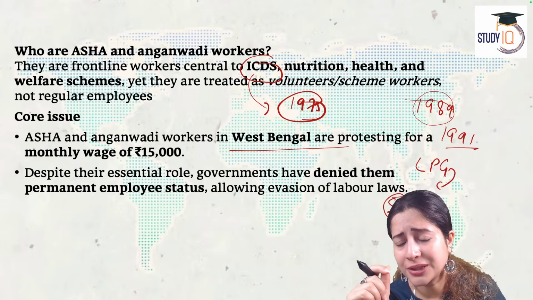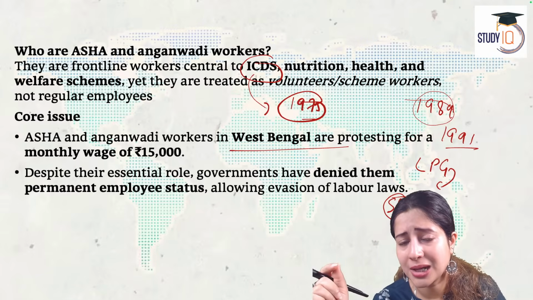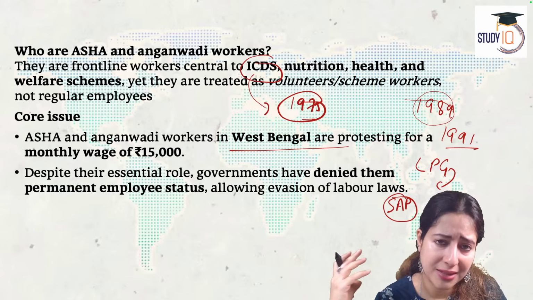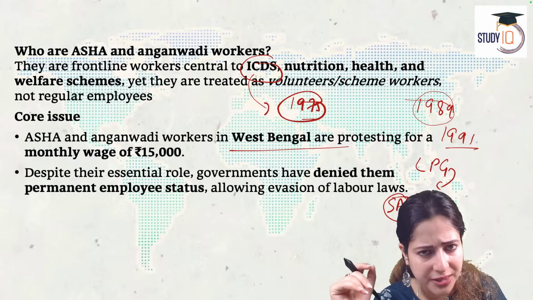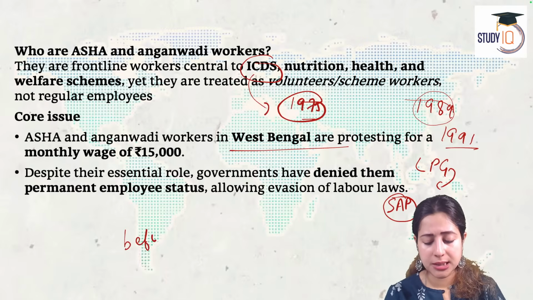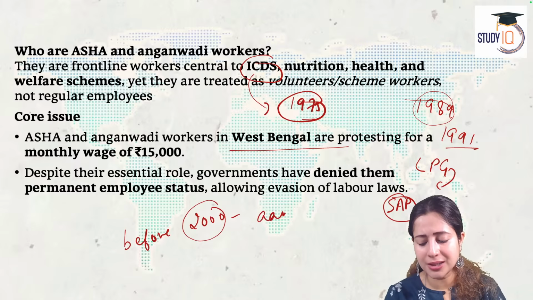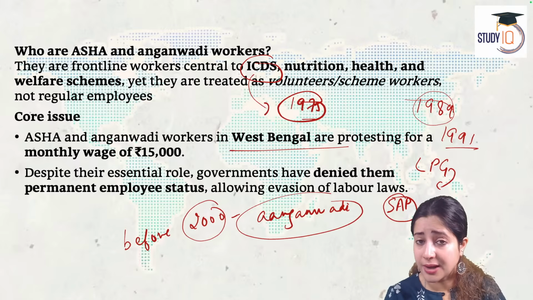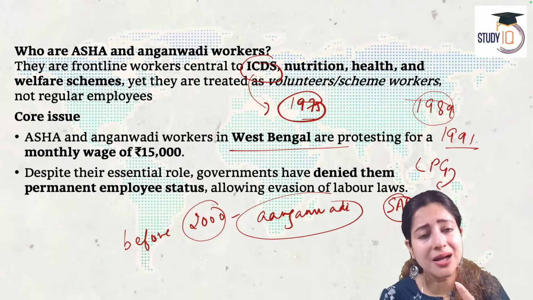Now, from 2000 onwards, the Asha program officially began. Initially, we had only Anganwadi. Now, let's be very clear about this, no confusions. Before 2000, we were talking about Anganwadi workers. Who are Anganwadi workers? They work in government primary schools, known as Anganwadi schools.